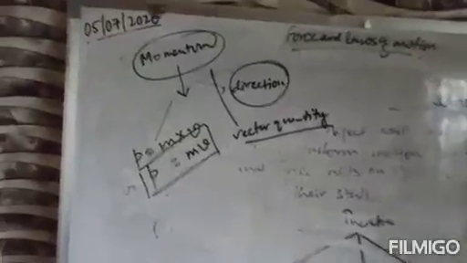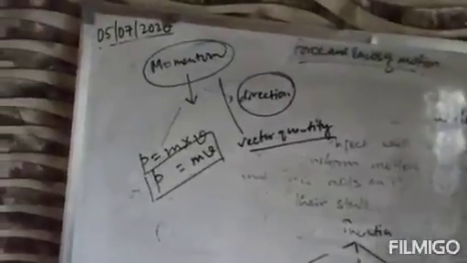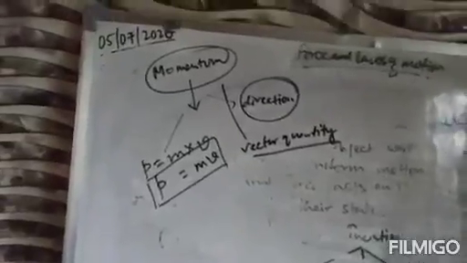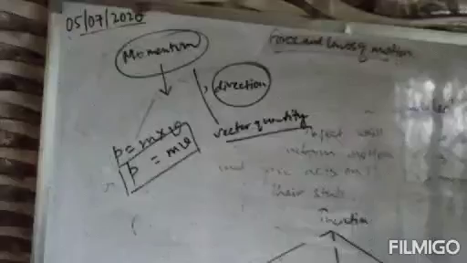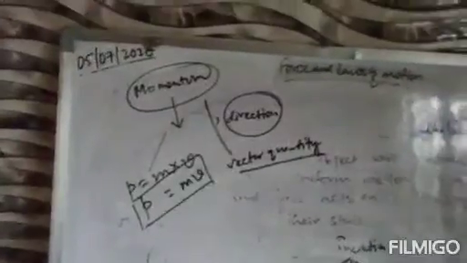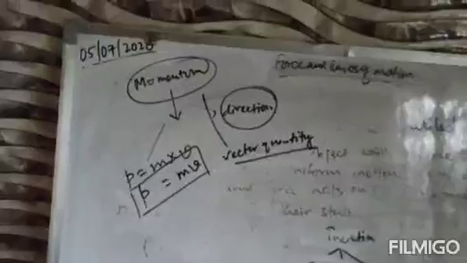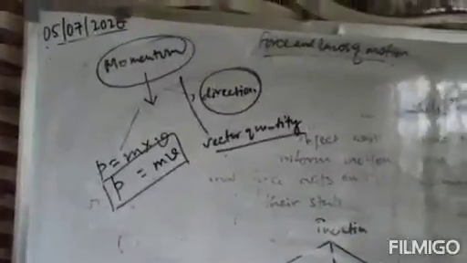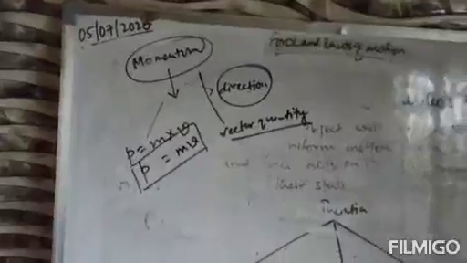In lower classes you have studied that quantities are of two types: one is scalar quantity and one is vector quantity. Vector quantities are those having a fixed direction as well as magnitude, and scalar quantities are those having only value, that means magnitude. They have no direction. But momentum has direction as well as value, so momentum will be a vector quantity.